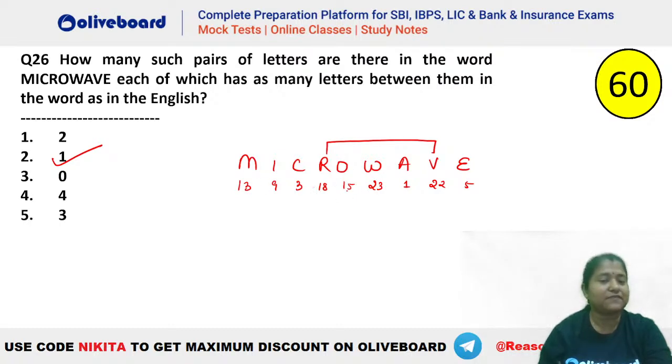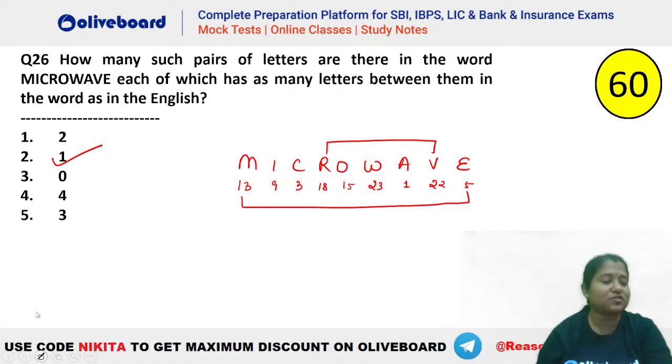No. With this 15, do we have anything? Left hand side? No. Right hand side also no. There is nothing greater than 23, so no. With this 1, do we have anything? Left hand side? 1, 2, 3, 4, 5. No. Towards the right also no. With this 22 also no. With this 5, 5, 6, 7, 8, 9, 10, 11, 12, 13. So this is also there. And now we have this also, 5 and 13. I hope this is clear. So we have 5 and 13 as well.